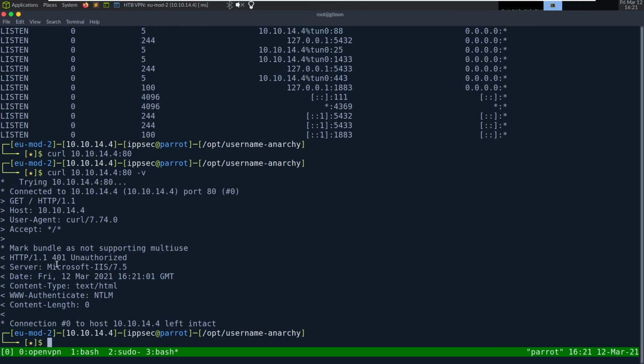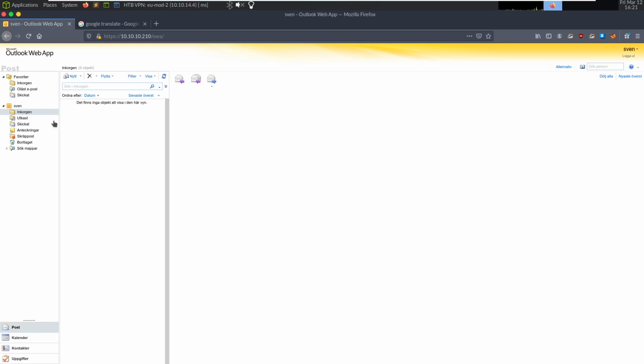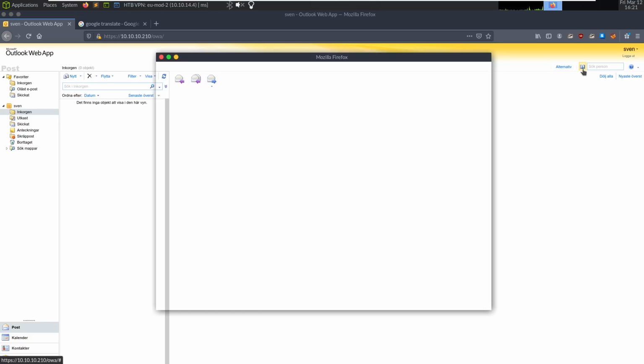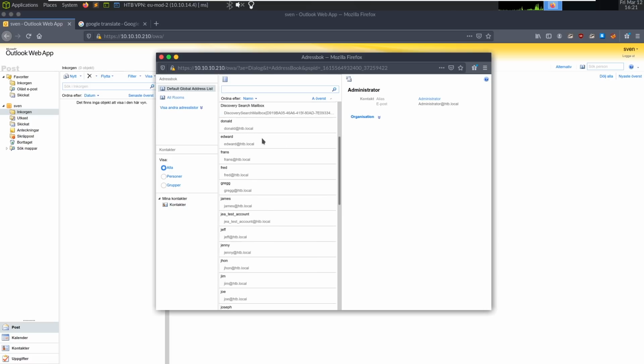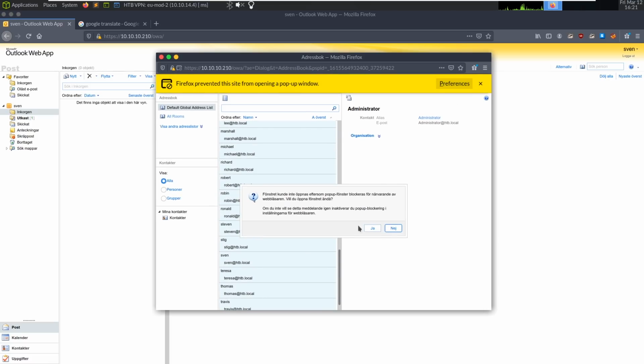Let's see. I wonder if it's doing something by user agent. So, oh, there we go. It's asking us to authenticate via NTLM. And when it does that, it directs us and gives an NTLM hash of the user that's logged in. So that is what this attack is. So let's go back to this address book, and we can click on everyone, send a message to all.